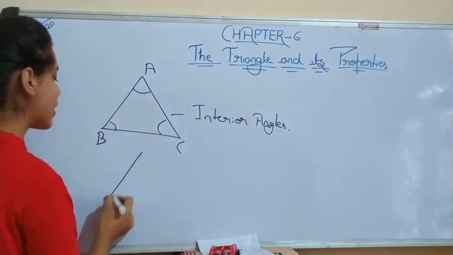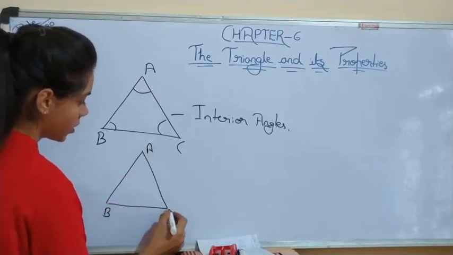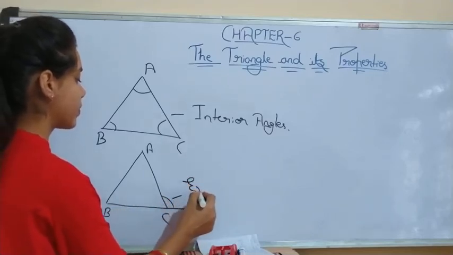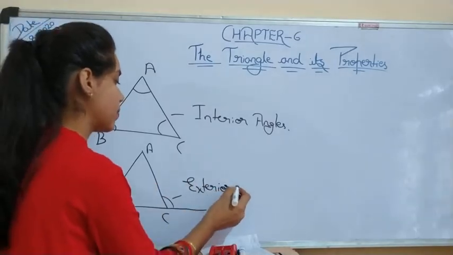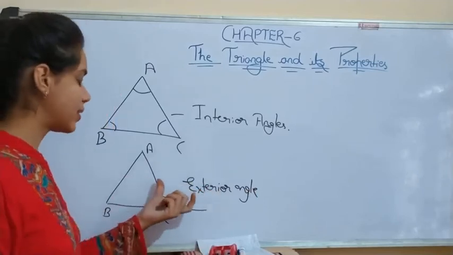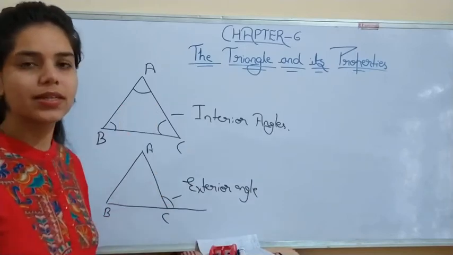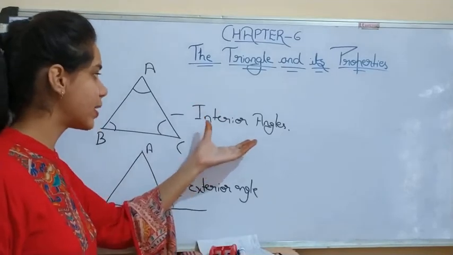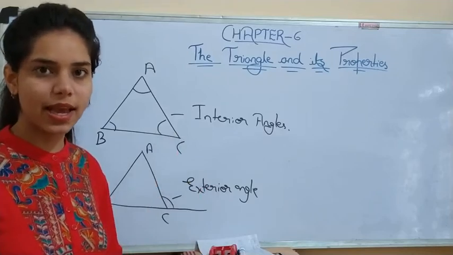Now what is an exterior angle? If I make this ABC and extend this side, this will be the exterior point, giving the exterior angle. Any angle which is outside the triangle is known as an exterior angle. In any figure, either triangle or quadrilateral, if an angle is inside the figure, that angle is an interior angle. If an angle is outside the figure, that angle is known as an exterior angle.